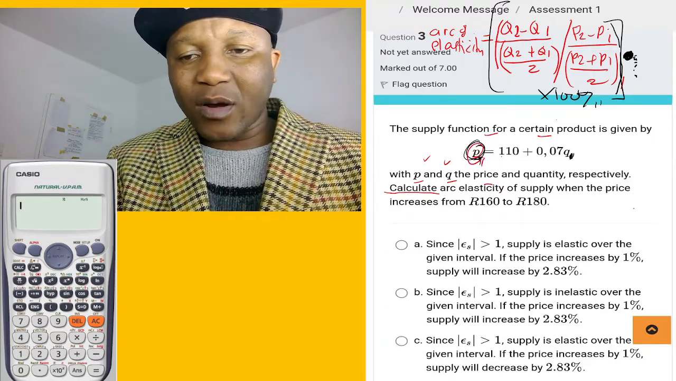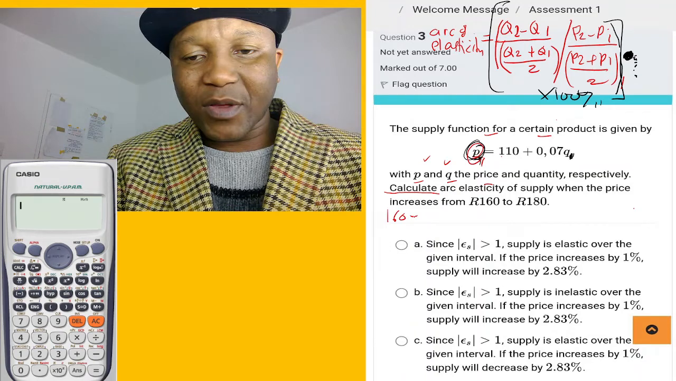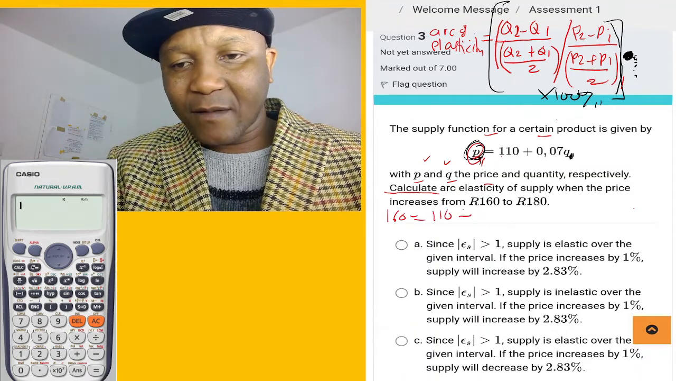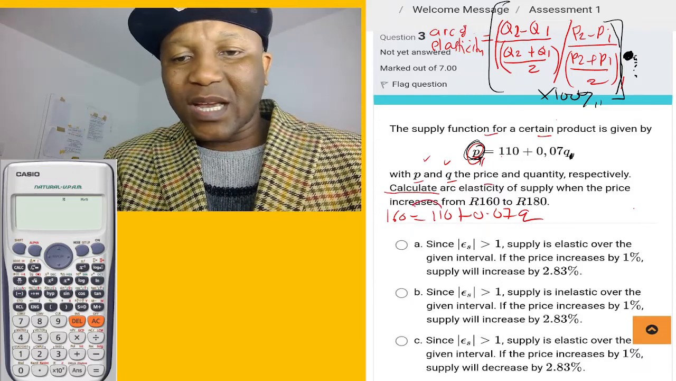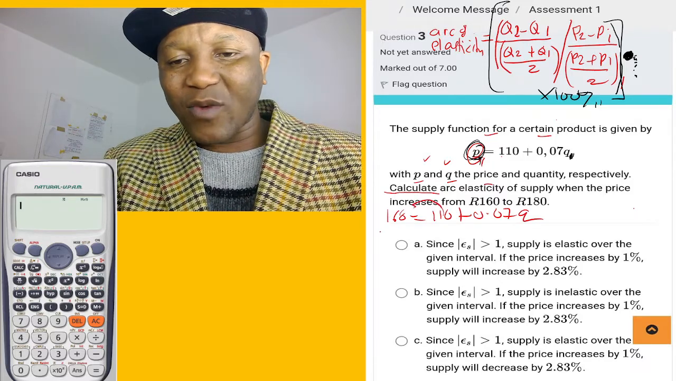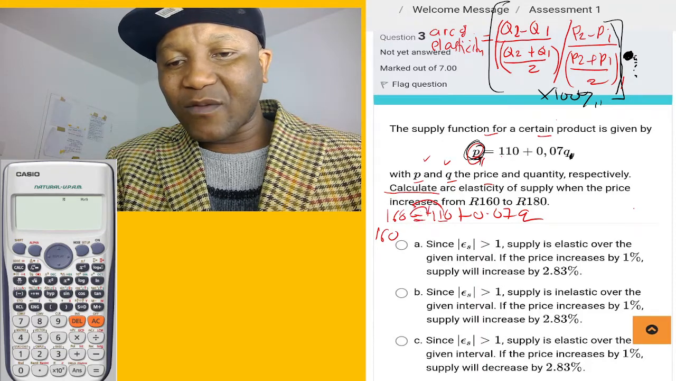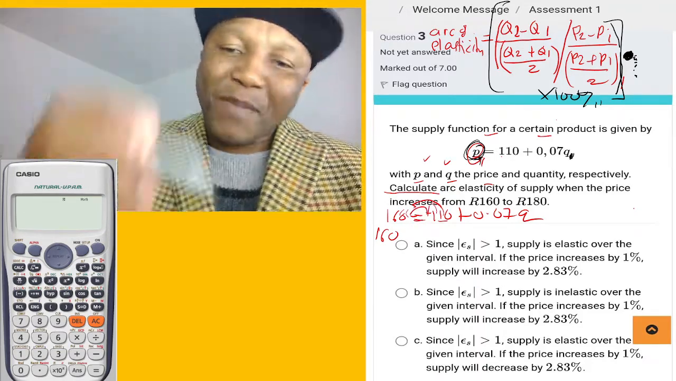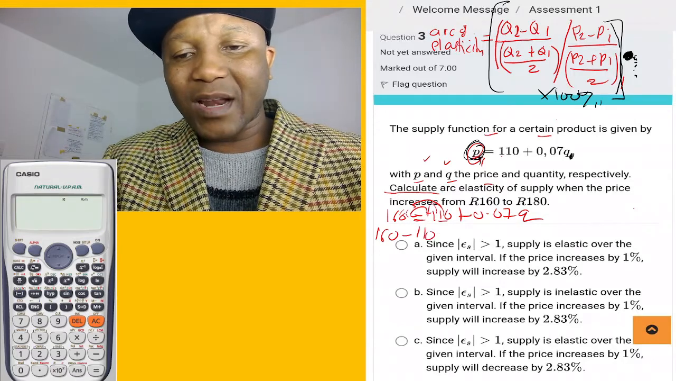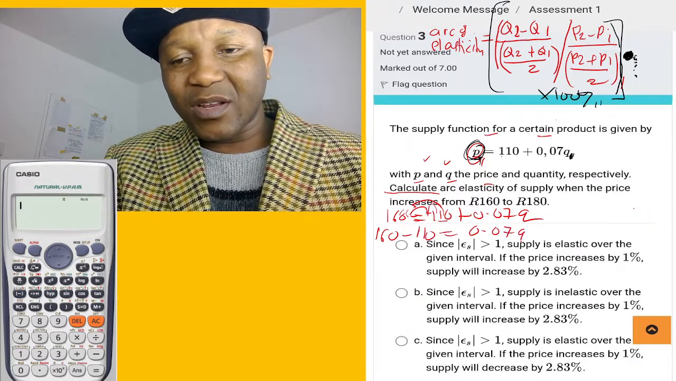So price 1 is going to be 160. I'm sorry about that. 160 equal to 110 plus 0.07 Q. Okay, now we take this over. So it's going to be 160 minus 110 because this is positive. When it jumps over the equal sign, from basic algebra, it's going to become minus 110 equal to 0.07 Q.